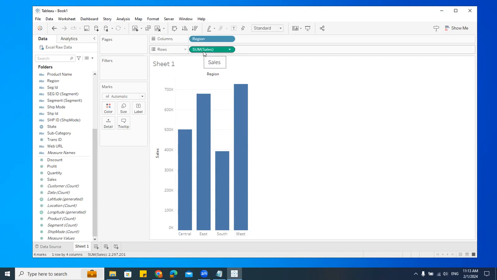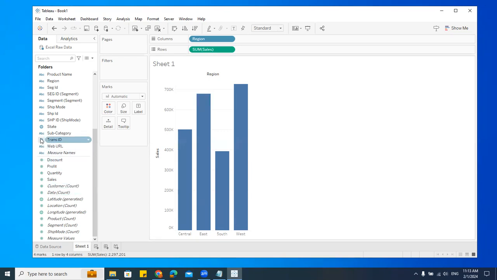Green color, that is measure. Can you see that here? These lines, the bars or the lines that we get inside the visualization, what we actually plot, that is measure. So in simple words, dimension means the labels, measure means the numbers. It's not an exact definition, but you can remember it very easily. So dimension means all these labels.